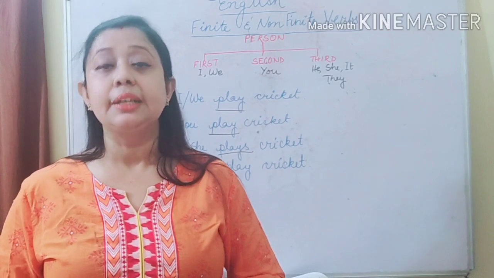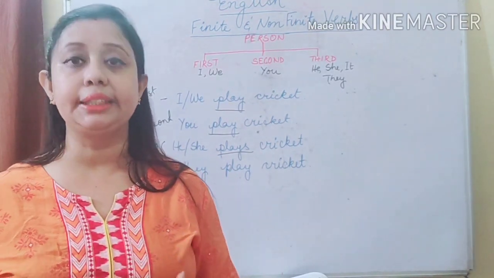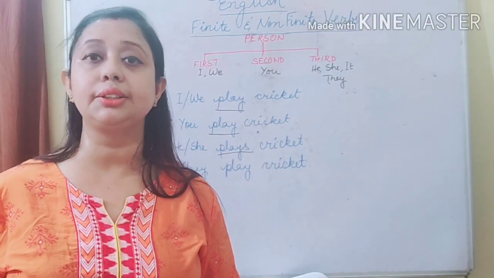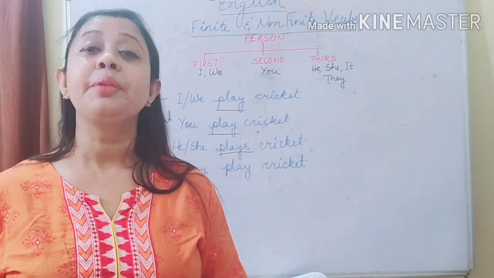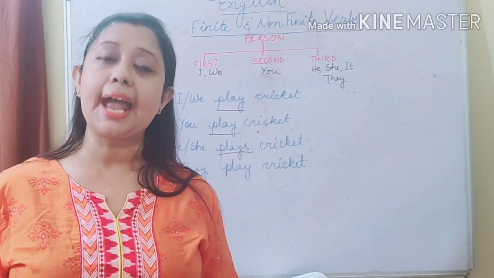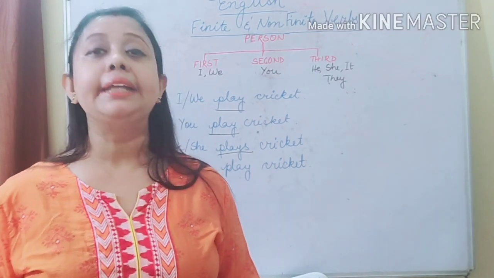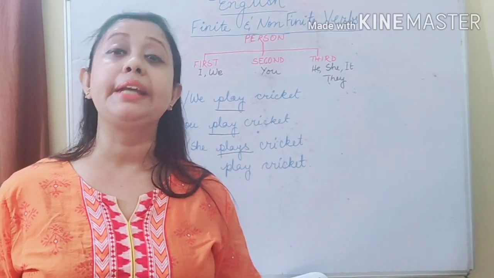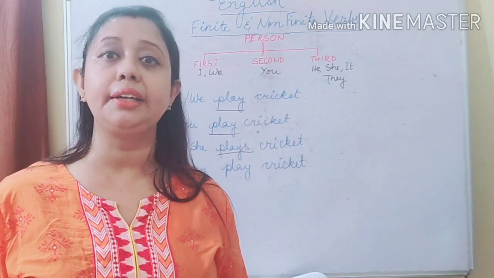So my dear students, we have learned how a finite verb changes. So what is a finite verb? I shall repeat the definition once more. The verb which changes according to tense, number and person is called a finite verb. In the second part of this video, that is in my next class, I shall explain to you about non-finite verbs.